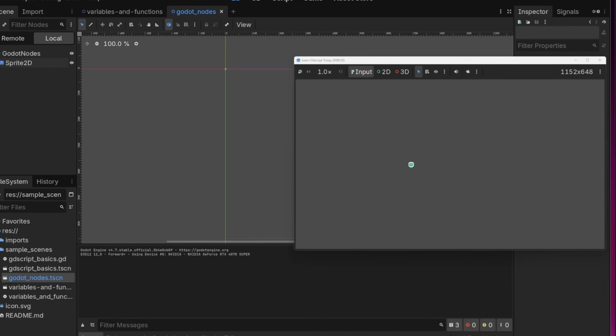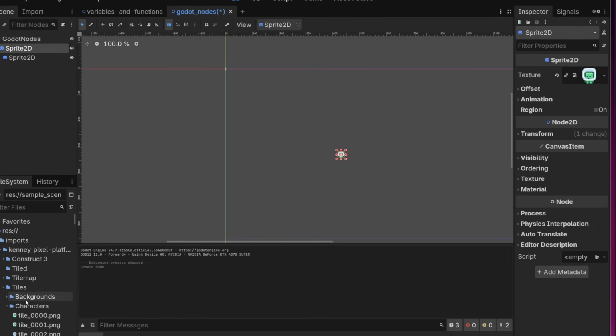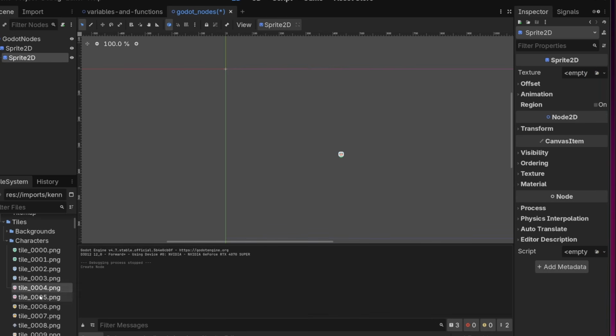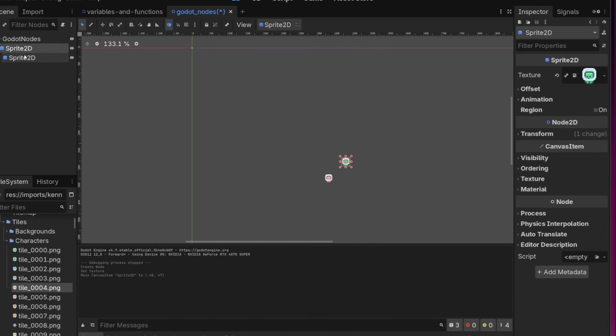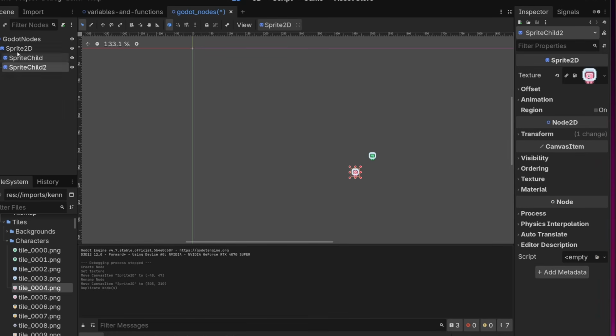So this is a Sprite2D node. Because this is a tree, you can add as many nodes as you want as children under nodes. So if I add another Sprite2D that's a child of Sprite2D, we could give it a different image and we can move it around, and we have these two here. We'll call this Sprite child. Since this is a child of the first one, if we move the first one, it moves its child too. So this is one of the properties of children in these nodes, is that they have positions that are relative to their parent. Scenes always have one root node that can have as many children as they want, and every node can have as many children as it wants.